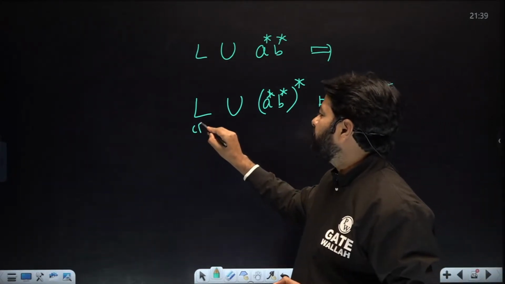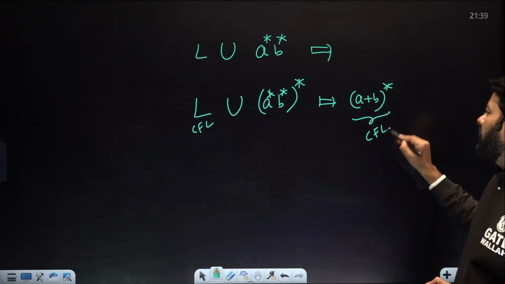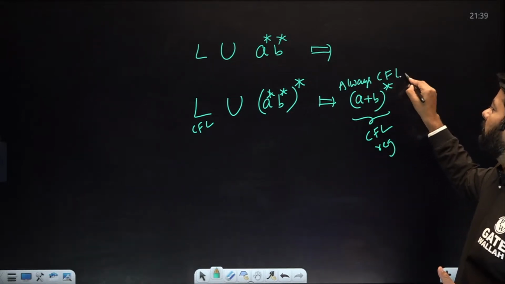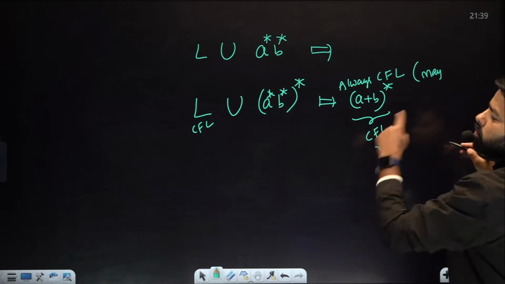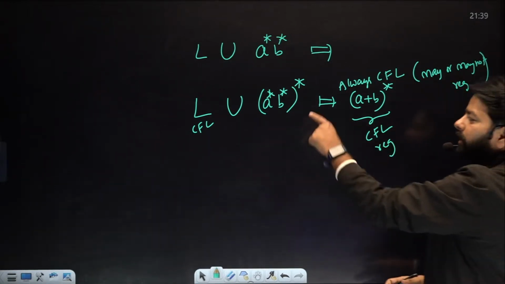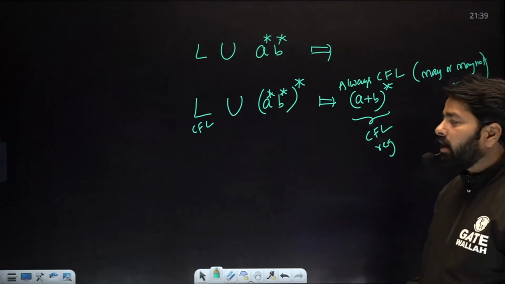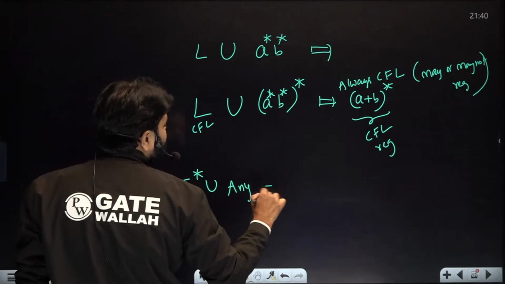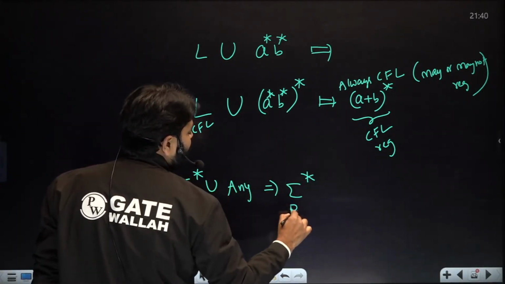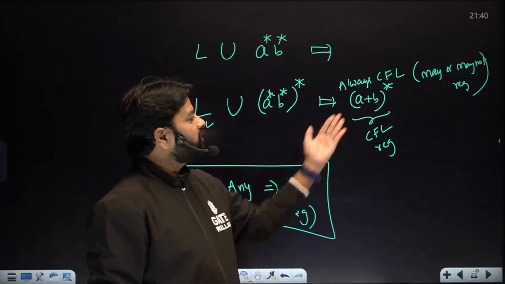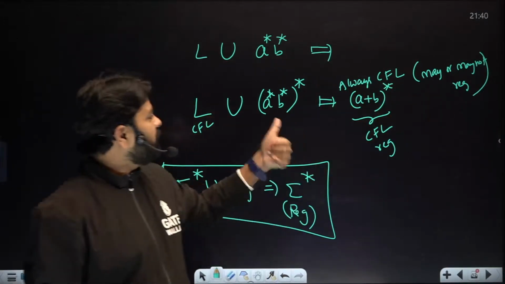And if you're saying this is CFL, I can assume this is a CFL, I can assume this is regular, because I'm saying always CFL. Always CFL, no doubt. But may or may not be regular, that depends on what languages you take. But when you ask me the particular case, this case is always regular, because one of the languages is sigma star. This is the universal fact. Sigma star union any language is sigma star. That means it is always regular. This is the universal fact. You can assume CFL, in general may or may not be regular. But this case is fixed.